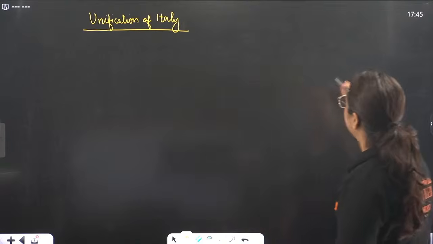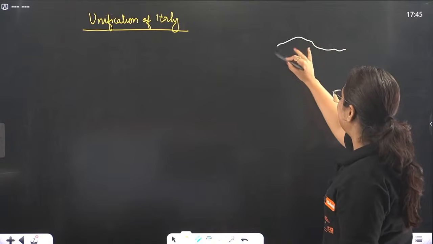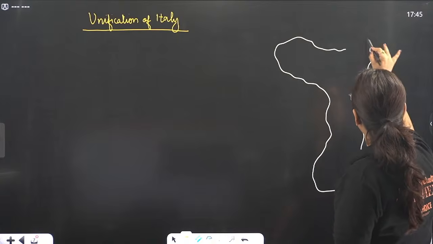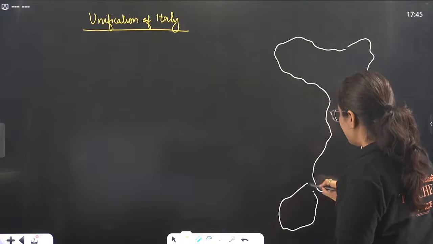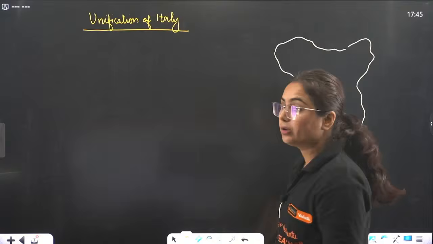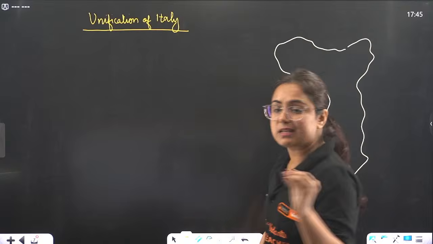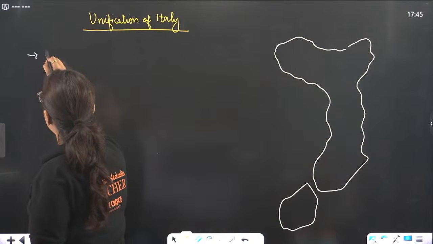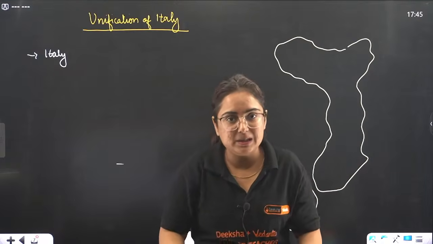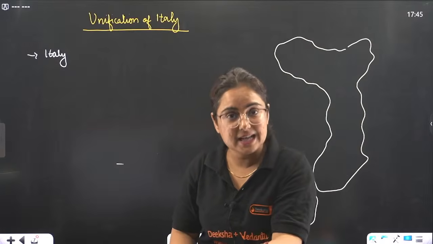I am just drawing a very rough map of Italy, because I know that I am not very accurate about drawing the correct map. So somewhere Italy is like this. When you start studying about Italy, you will understand that the first thing is that the Italy you see today was not actually present at that time. Then what was the case?